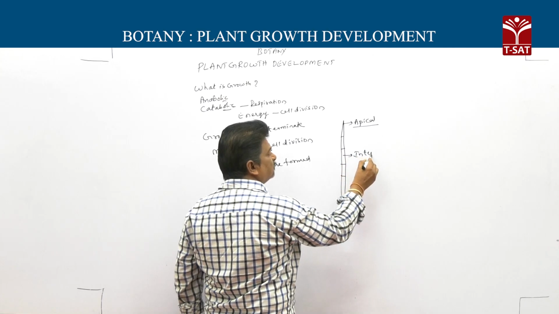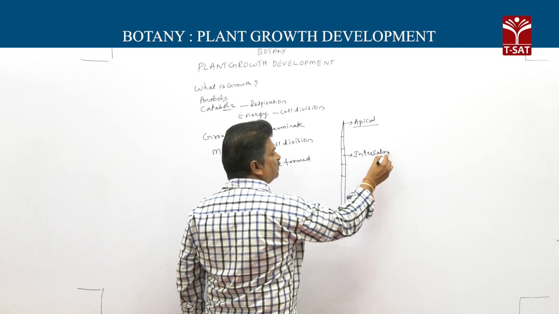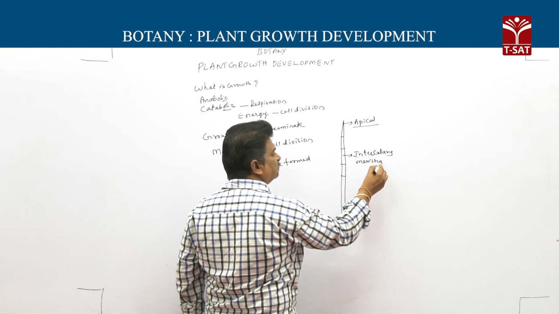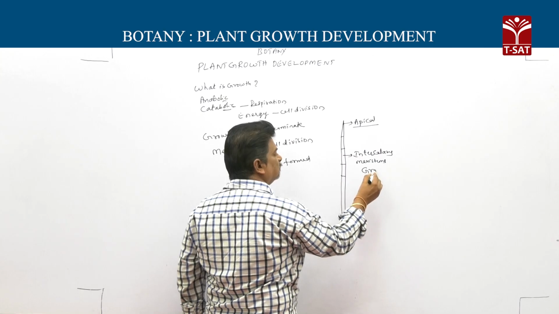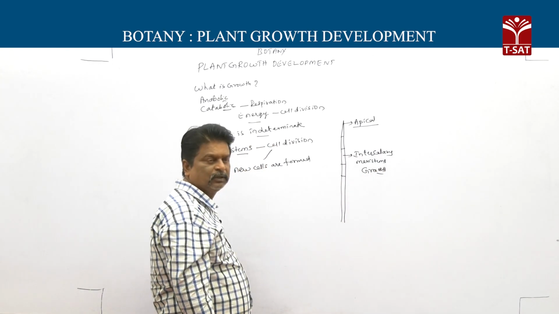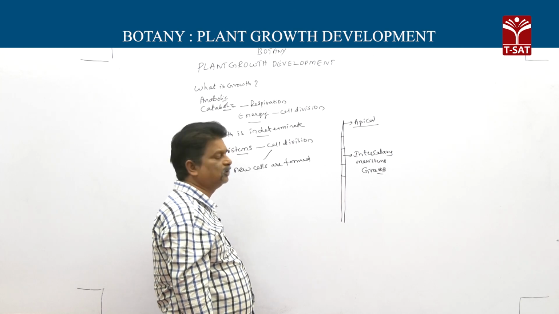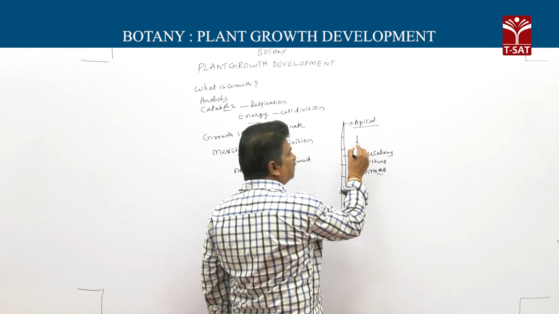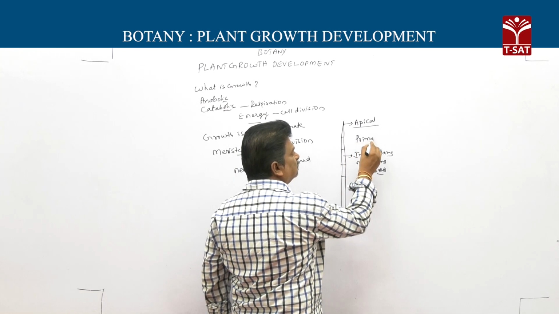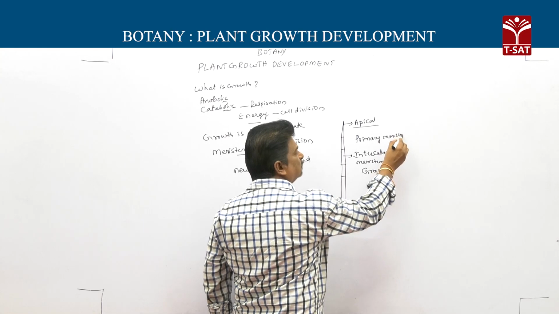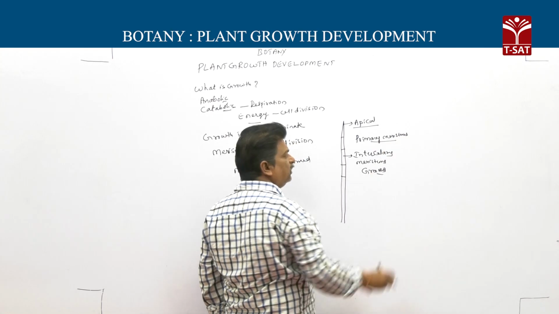Intercalary meristems are present in between permanent tissues, and particularly present in grasses like monocots. Then these apical and intercalary meristems, these are primary meristems. They help in linear growth.